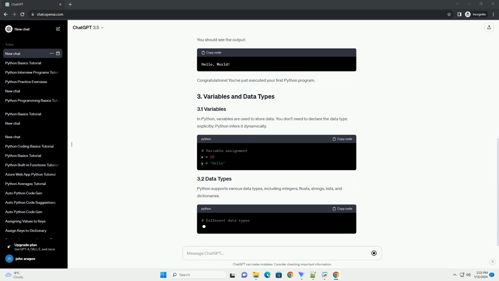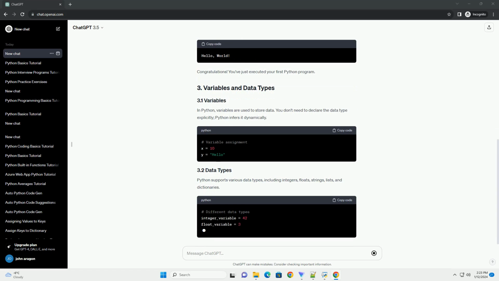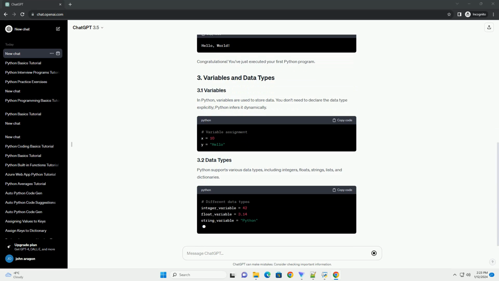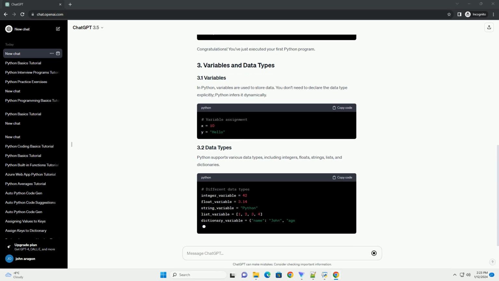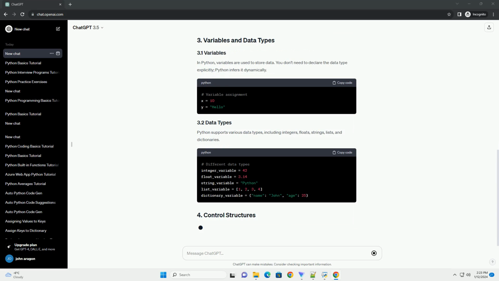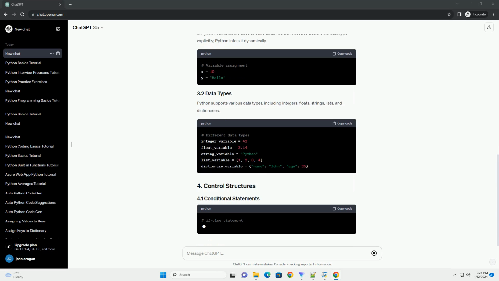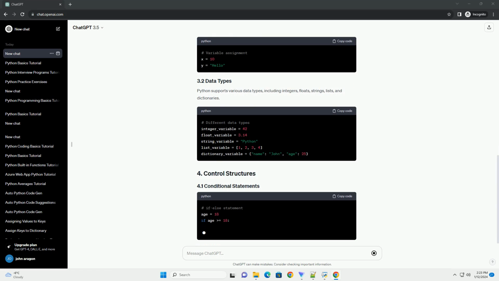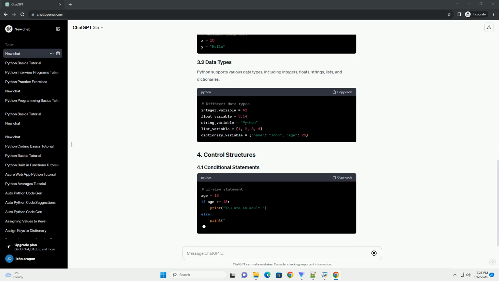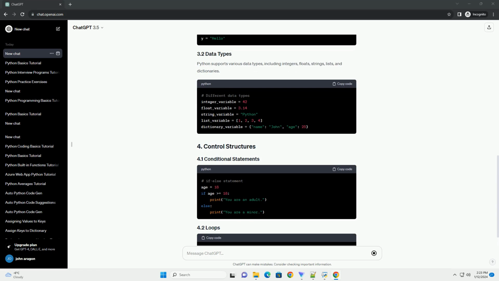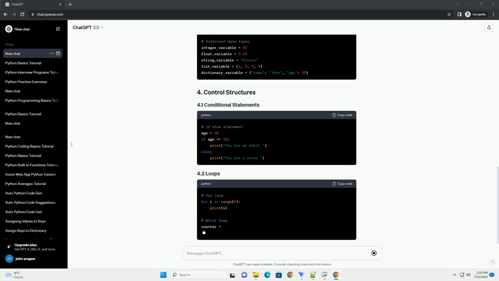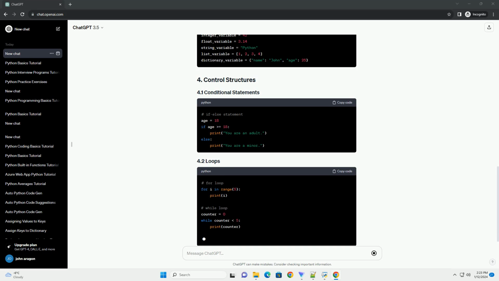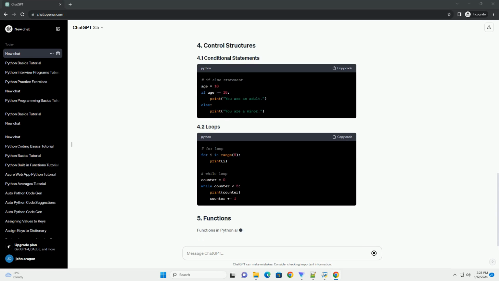Create a new file with a .py extension, for example, first_program.py. Type the following code. Save the file and open a terminal or command prompt. Navigate to the directory where the file is saved and run the program using the following command. You should see the output. Congratulations! You've just executed your first Python program.